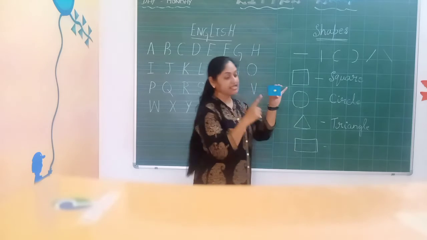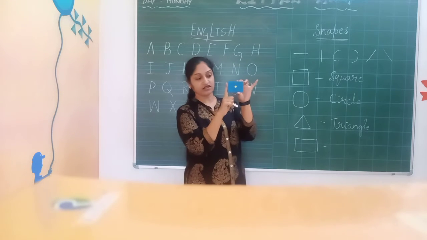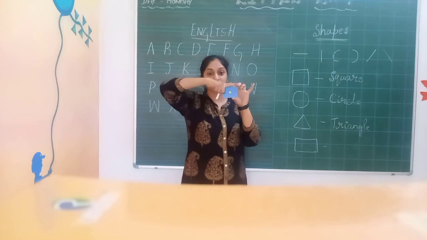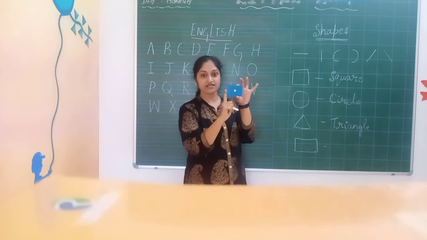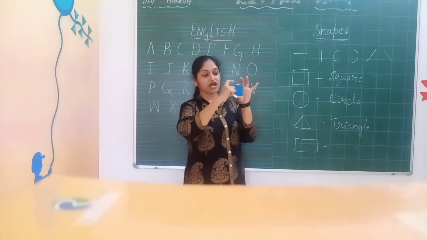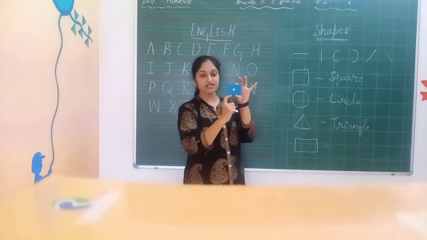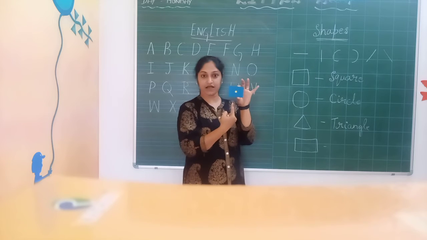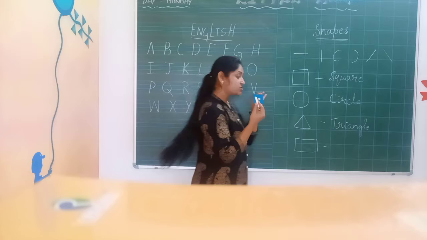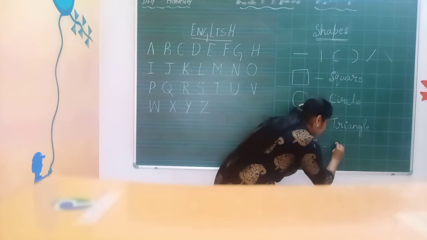See, the standing line is short, the sleeping line is long. Here the 2 sides are the same. Upper and lower sides are the same, but the 4 sides are not the same, like a square. So this is a rectangle.